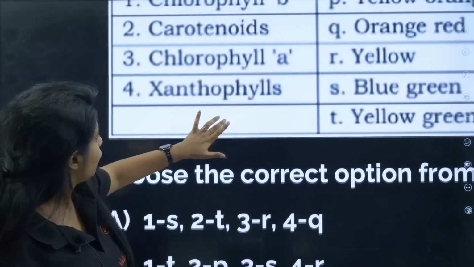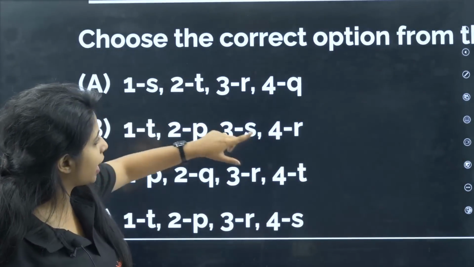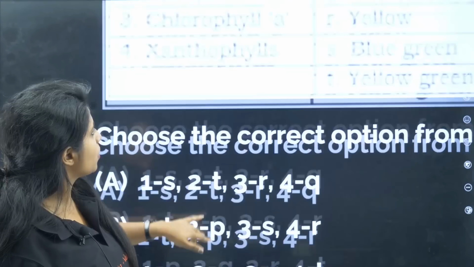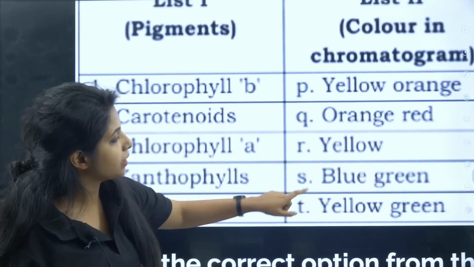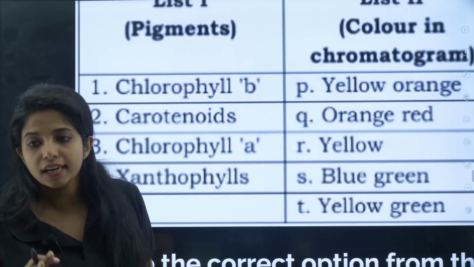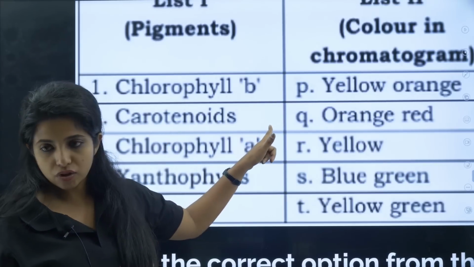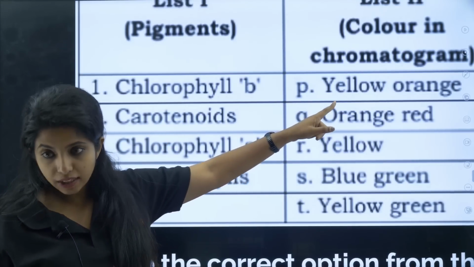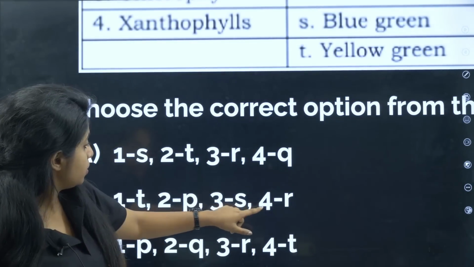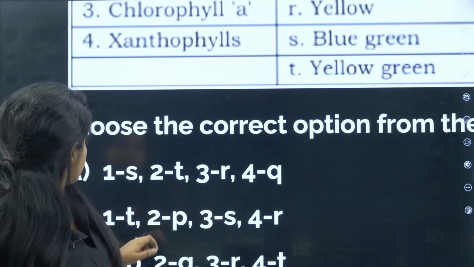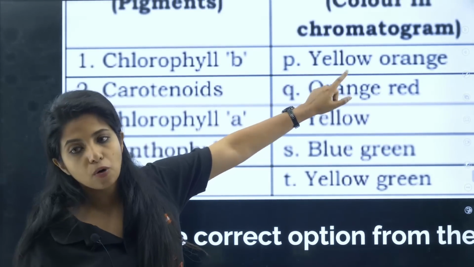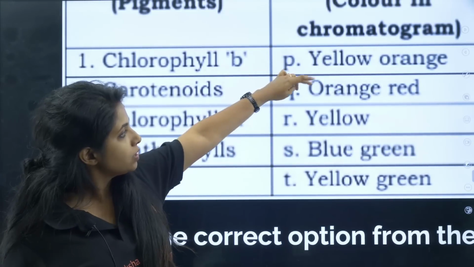Now over here, 4 goes with R. Do I have an option like that? I have just one option, and with that I can find the answer. So this should be the answer. 1 with T. Chlorophyll B gives yellow-green color. Carotenoids, my dear children, can be orangish red or yellow-orange. Since that is the only option that is correct for it, 4 goes with R, right? Yes. So 2 with P, that is, carotenoids going with yellow-orange in this particular option. That's totally fine.